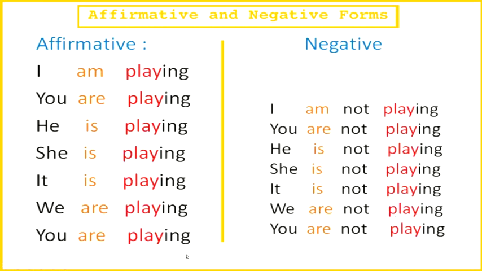You are playing, you are not playing. It can be they are playing, they are not playing. So with these conversions, I am sure the use of is, am, are is clear to you, and how to make negative sentences is also clear with this slide.